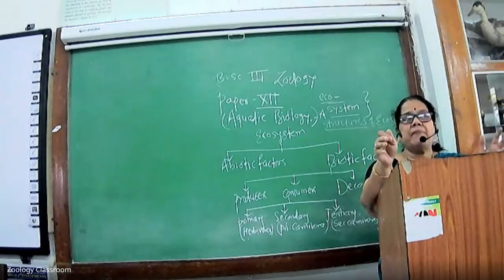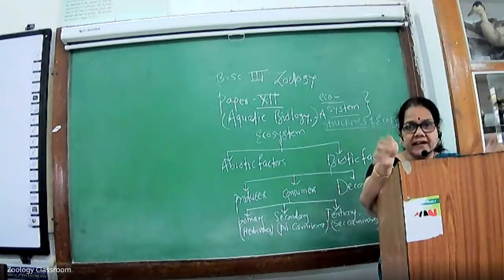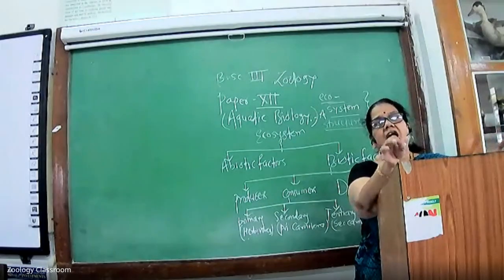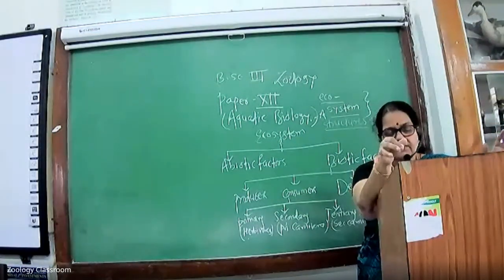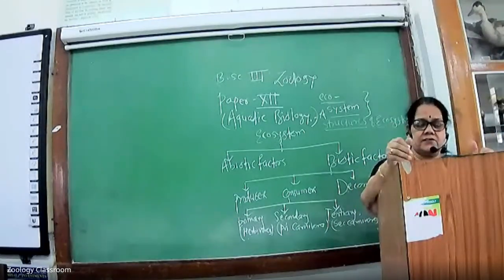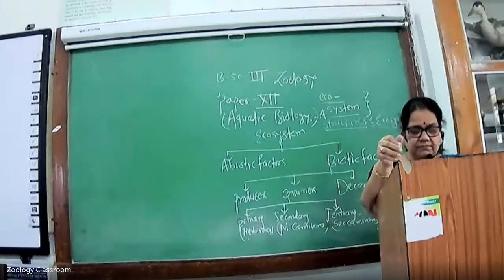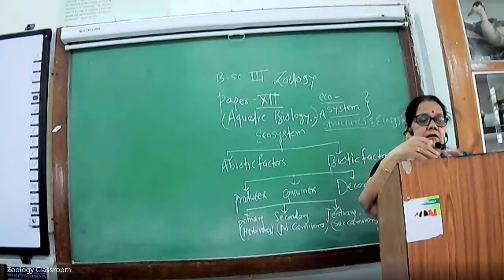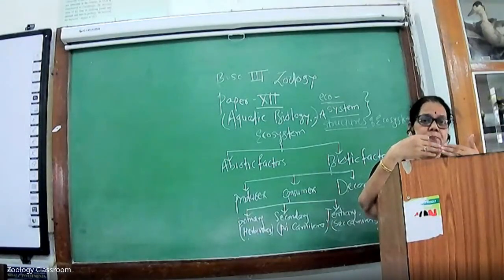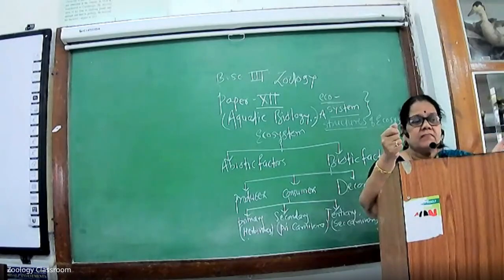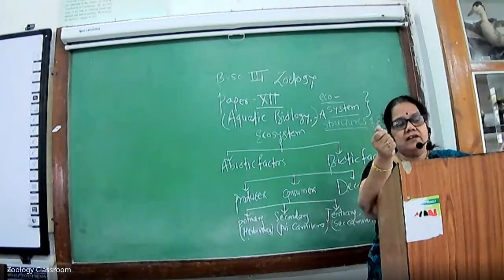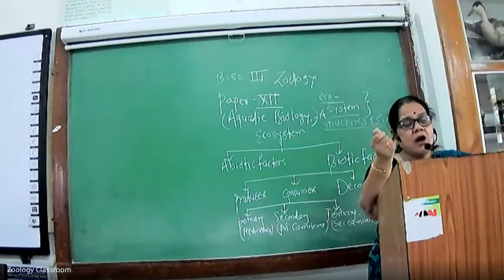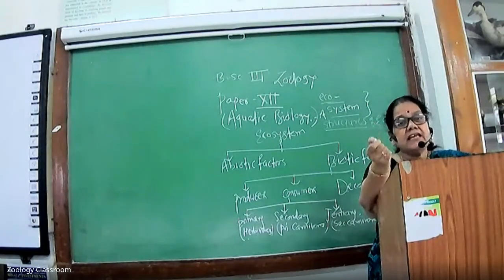For example, plants, algae, bacteria, etc. The producers depend upon the abiotic factors of the ecosystem. They produce the energy. They contain chlorophyll, which is used for the synthesis of food.